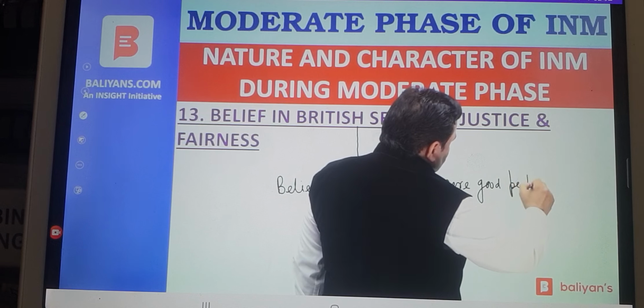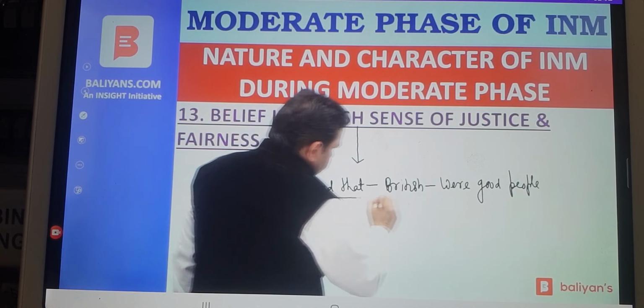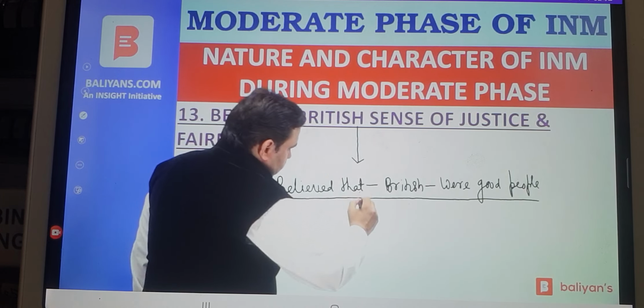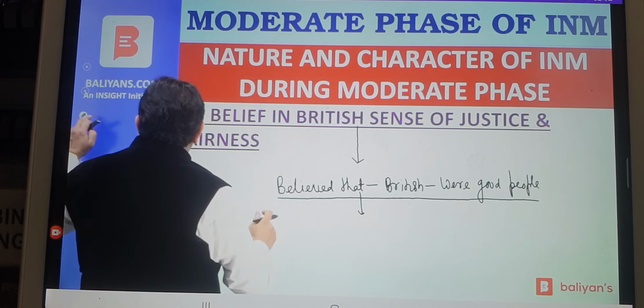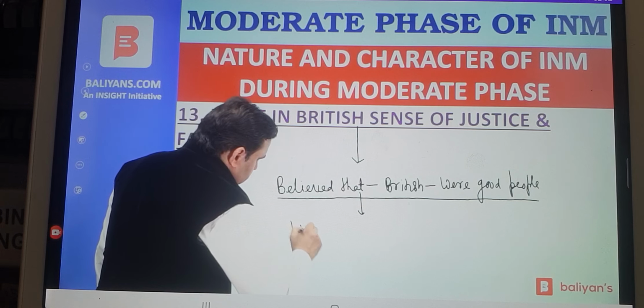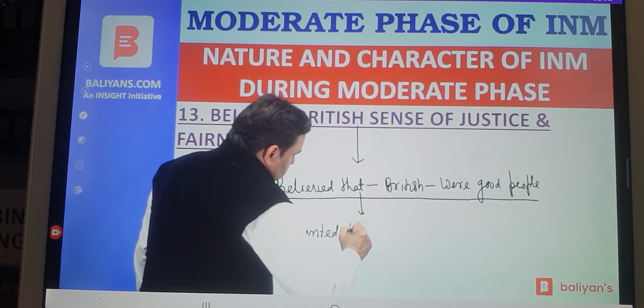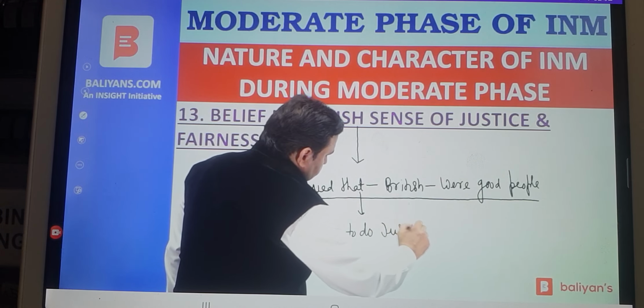They believed that the British wanted to do justice to India. The British did not want any kind of exploitation of India.